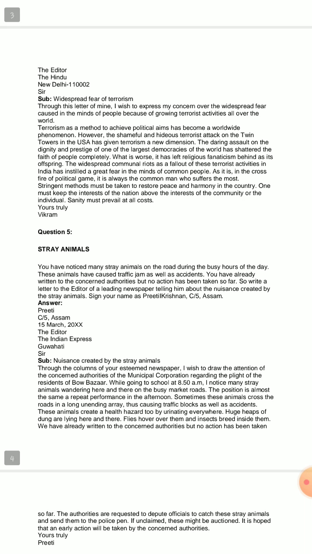So I repeat, you have noticed many stray animals on the road during the busy hours of the day. These animals have caused traffic jams as well as accidents. You have already written to the concerned authorities, but unfortunately, despite writing several letters, no action has been taken in this matter.